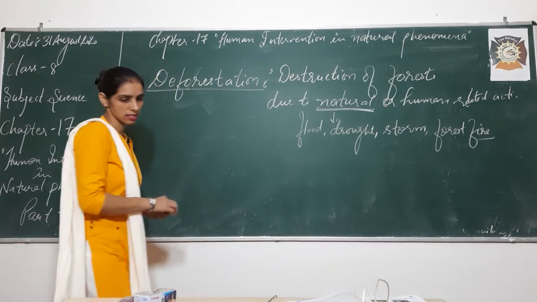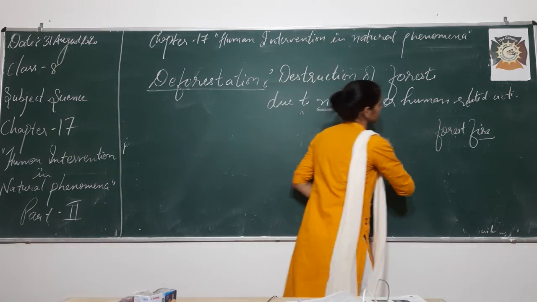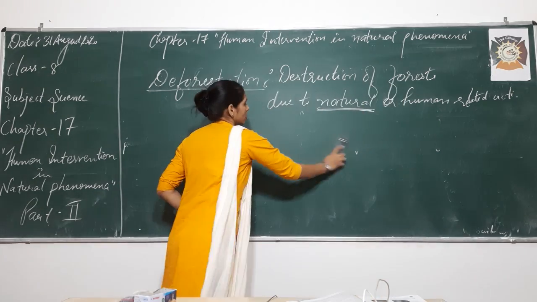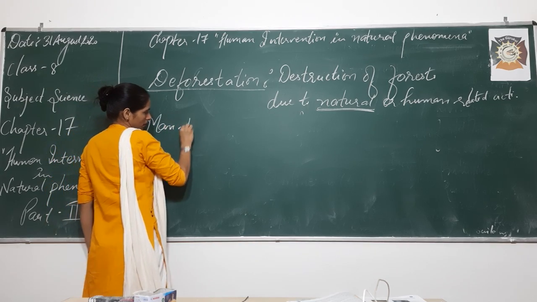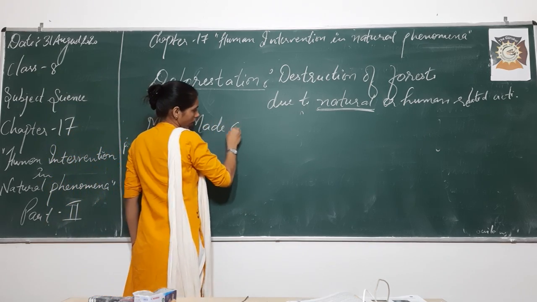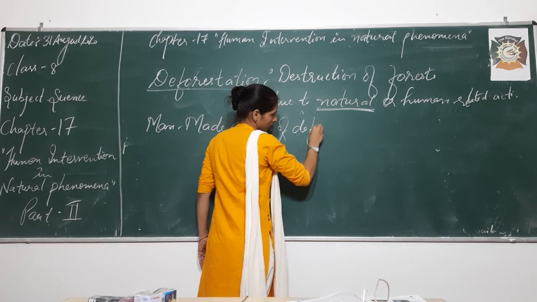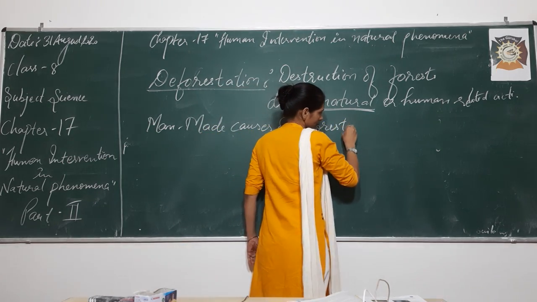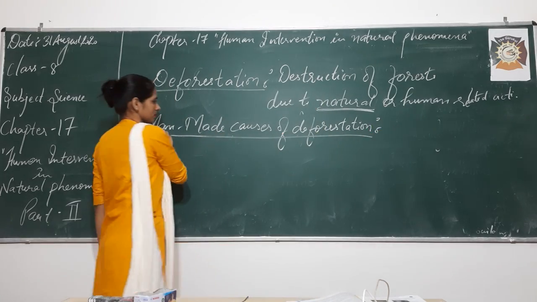So let me discuss those points. I'll start with the heading man-made causes of deforestation.